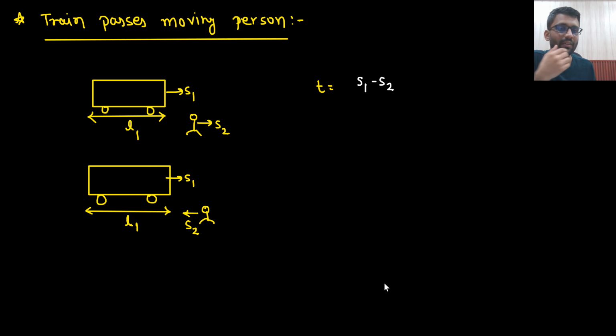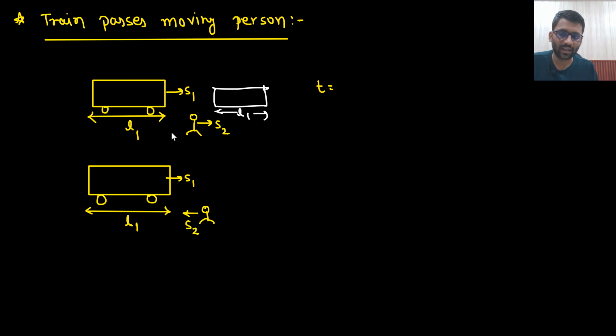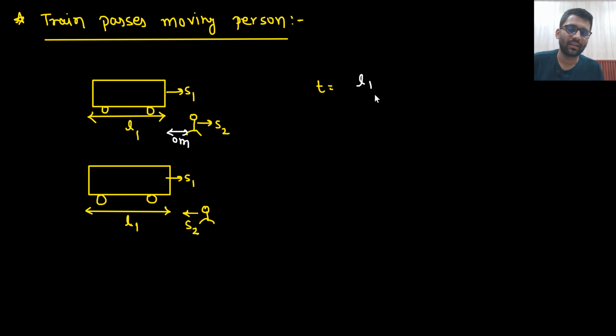And in how much time will it cover? In how much time will it pass the person? Because it has to go the length of L1, right? The length of L1. I am assuming that this distance is 0 meters. So it has to cover this distance plus L1 distance. So it has to cover L1 by S1 minus S2. What will be the time? The time will be L1 by S1 minus S2, because the man is also moving.